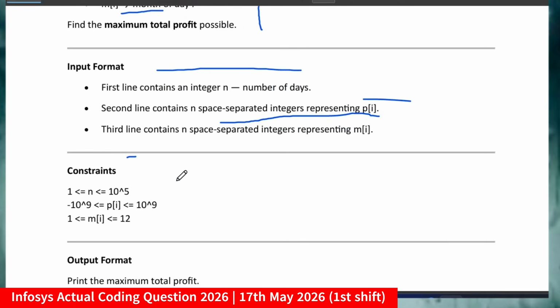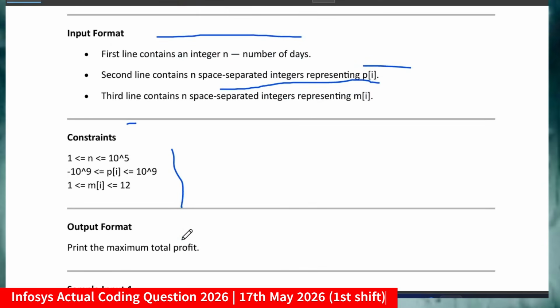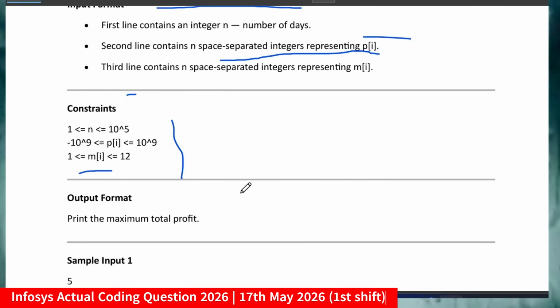These are the constraints you have to keep in mind: n lies between 1 and 10 to the power 5, Pi lies between minus 10 to the power 9 and 10 to the power 9, and Mi lies between 1 and 12 because it represents the month. For the output format, you just print the maximum total profit.